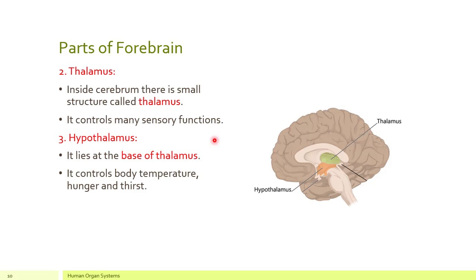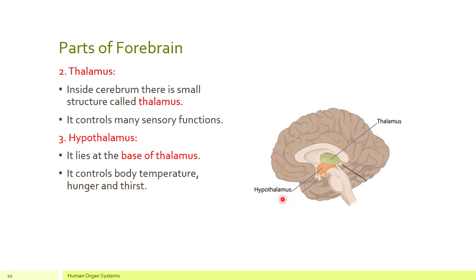And the last important part of your forebrain is hypothalamus. It lies at the base of thalamus. As you can see in this diagram, this portion is cerebrum. Inside the cerebrum is thalamus, and just below the thalamus is hypothalamus. Now what is the function of this hypothalamus? It controls your body temperature, whether it is cold or hot, your hunger and your thirst. All these three important functions are controlled by your hypothalamus.